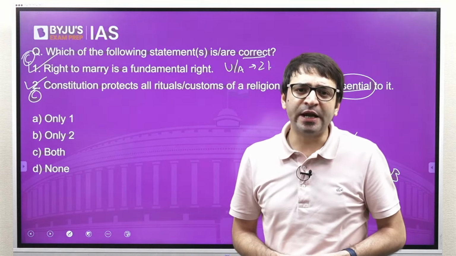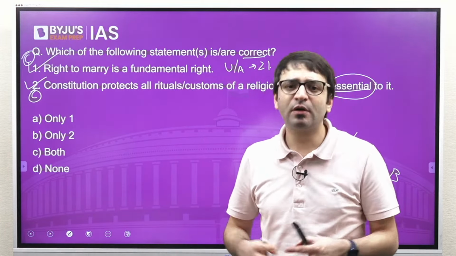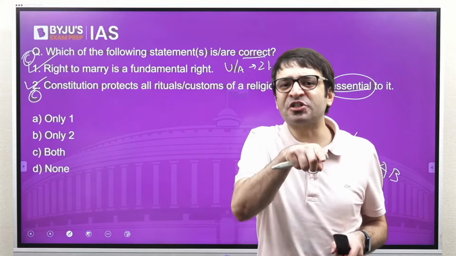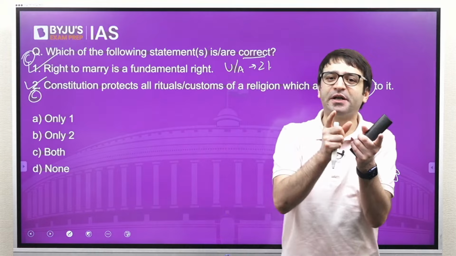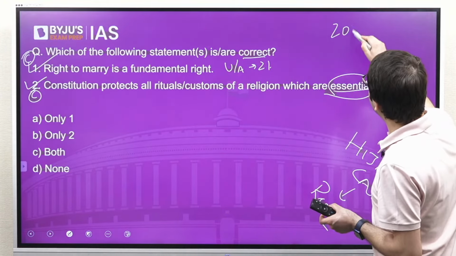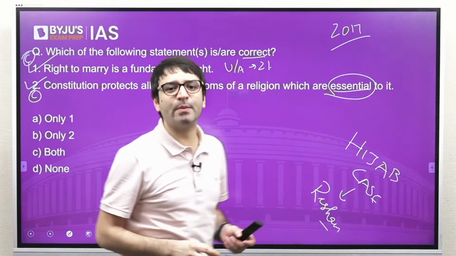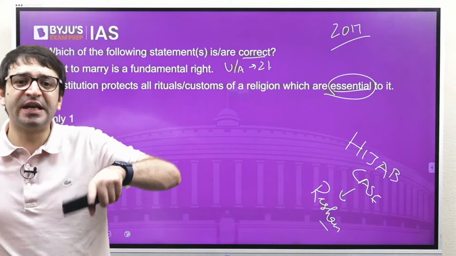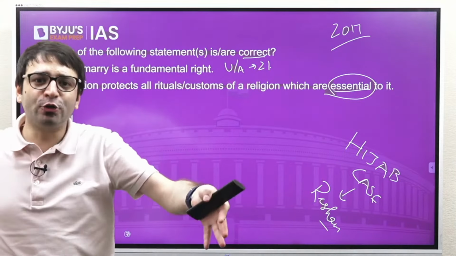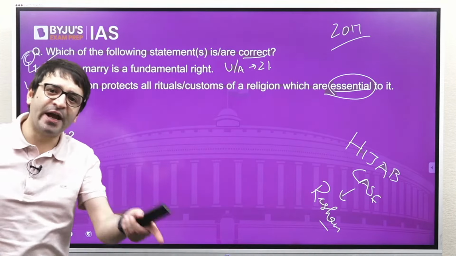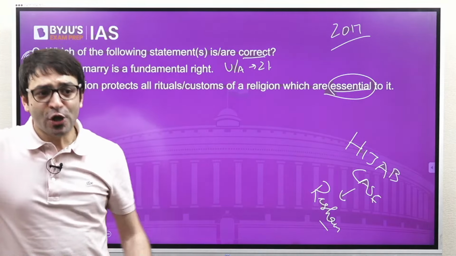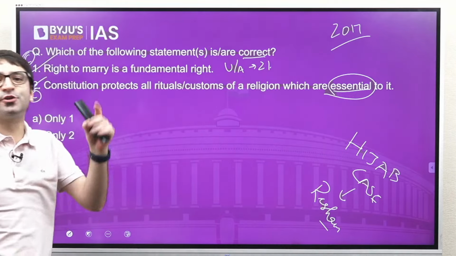Likewise, is right to privacy mentioned in the Constitution? No. But can we say right to privacy is protected by the Constitution? Yes. Because the Supreme Court's interpretation in 2017, K.S. Puttaswamy judgment is right to privacy is a fundamental right. So right to privacy is protected by the Constitution. Supreme Court said right to marry is a fundamental right. So right to marry is protected by the Constitution.